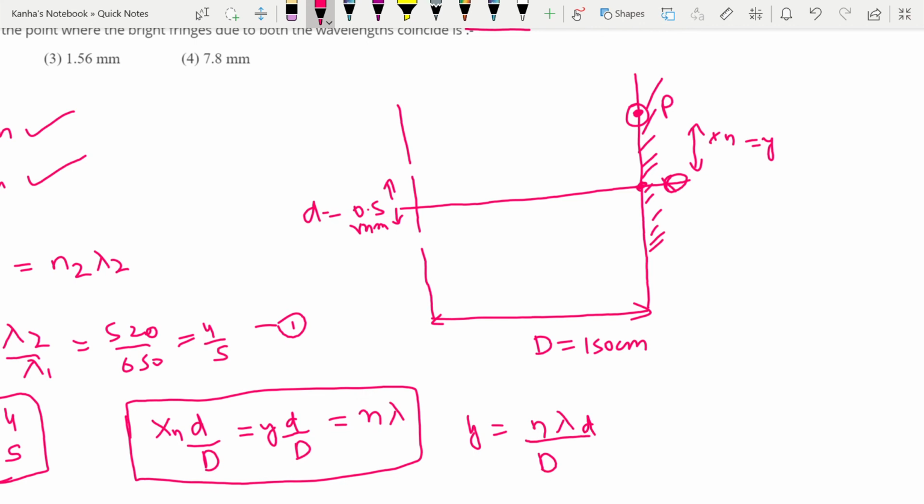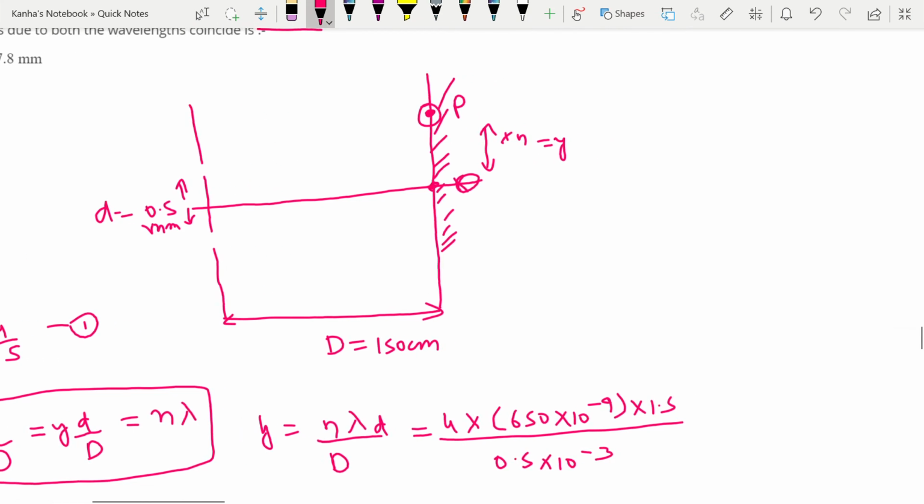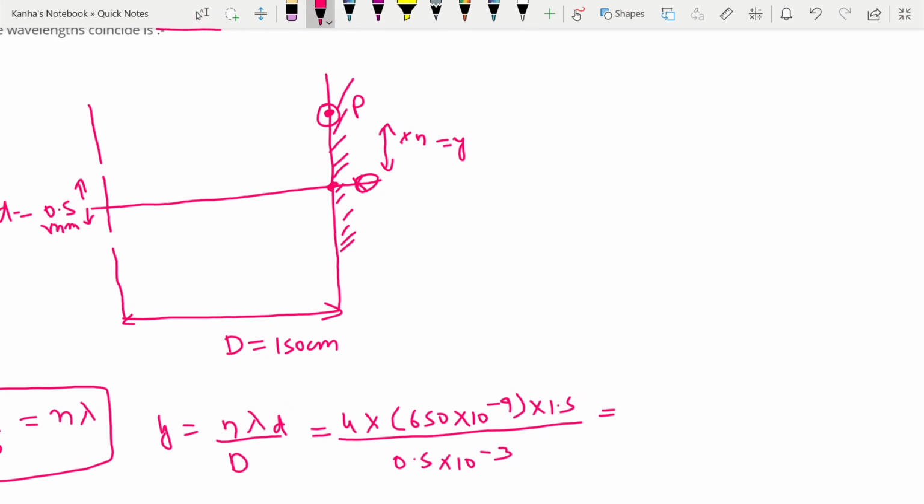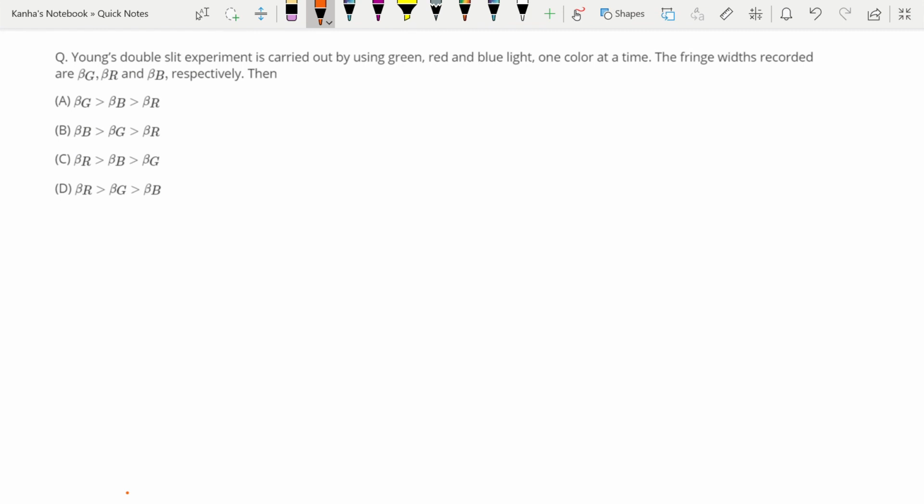With this in hand I can easily substitute, let's say my value for n1, so that gives me 4 into 650 into 10 to the power minus 9 into 1.5 divided by 0.5 into 10 to the power minus 3, which gives me the value as 7.8 into 10 to the power minus 3 meter, which is equal to 7.8 millimeter. Let's look at the next question.